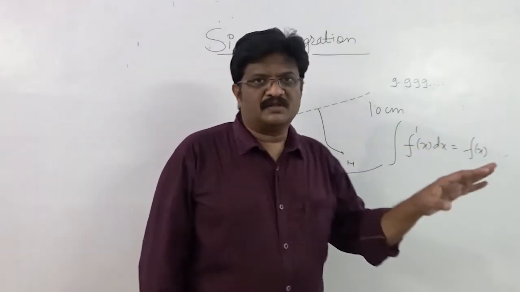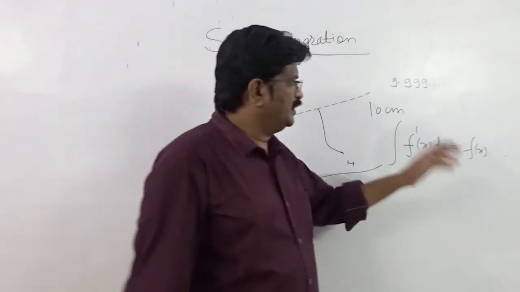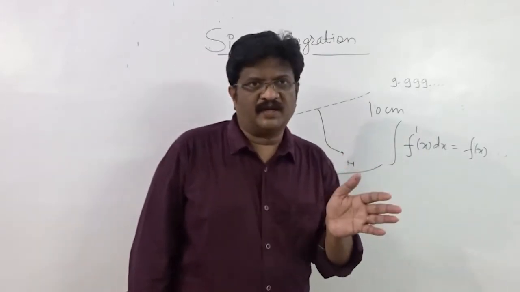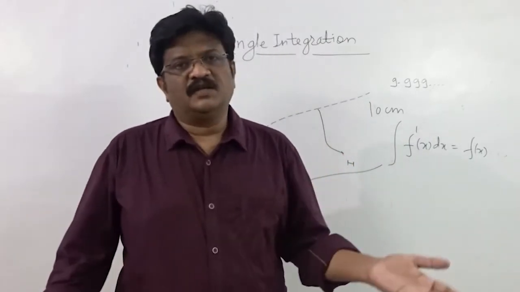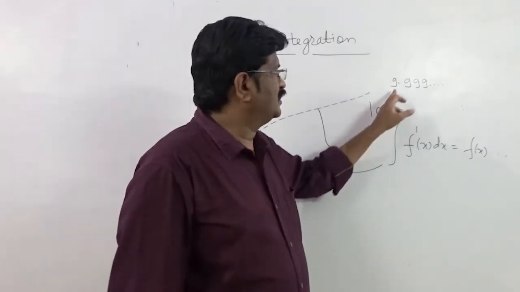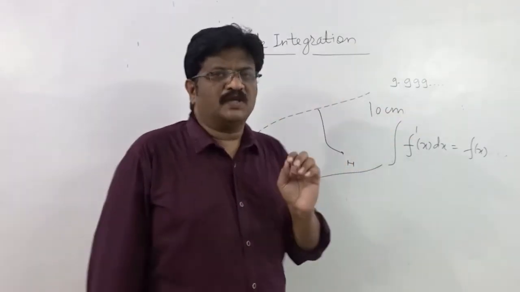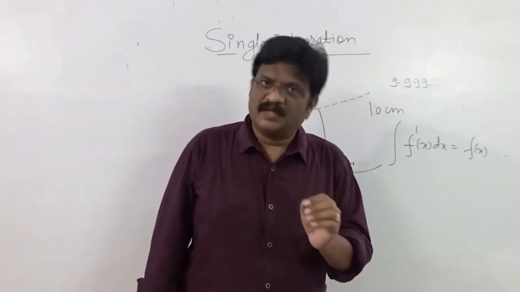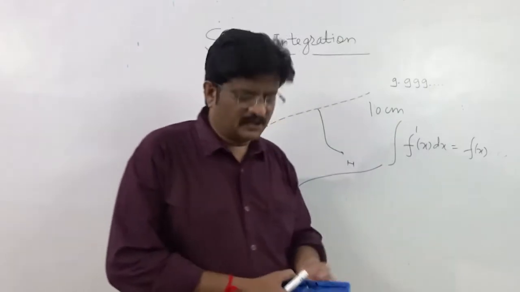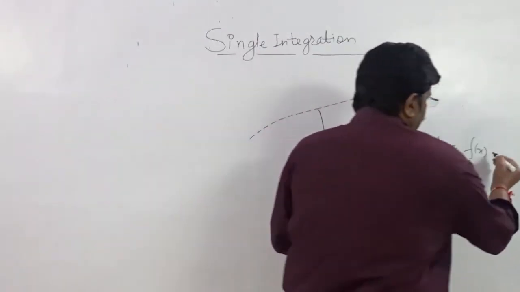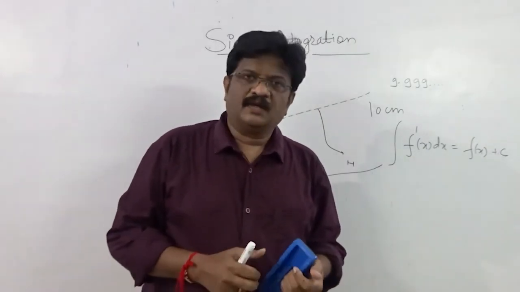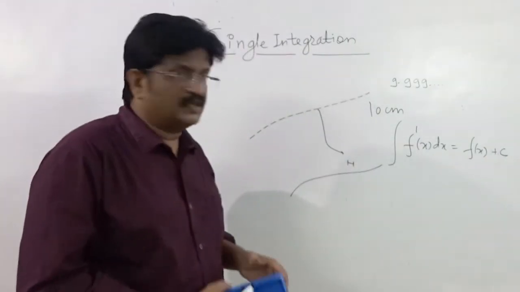New length and original length would be one and the same thing, but we know that some loss is incurred in breaking the wire and some loss is incurred in joining the wire. So it is very clear that the new length is not going to be 10, it is going to be less than that. Do you think some loss is incurred? Yes, definitely. And that's why, to compensate the loss, because we are writing equals, there is a need to put something here, and that c is basically called the constant of integration. Is it clear?